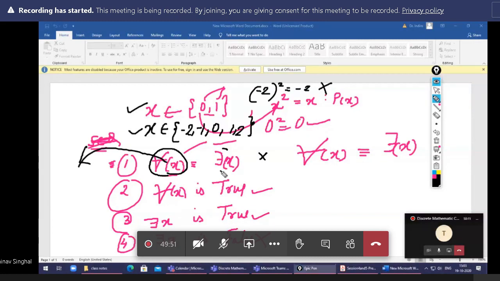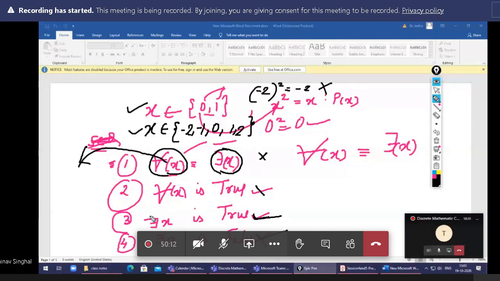And for there exists x, now you can check for this. Yes, there exists x. 0 for this one is true. For this one is true. For all x, this one is false. There exists, yes, and this one is true.